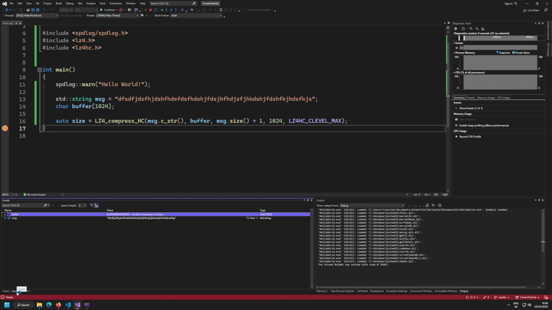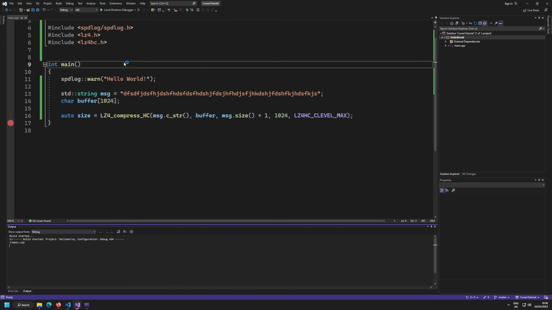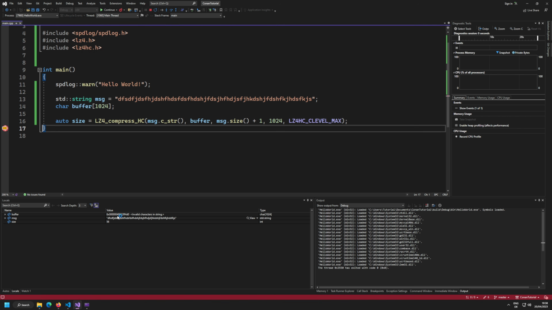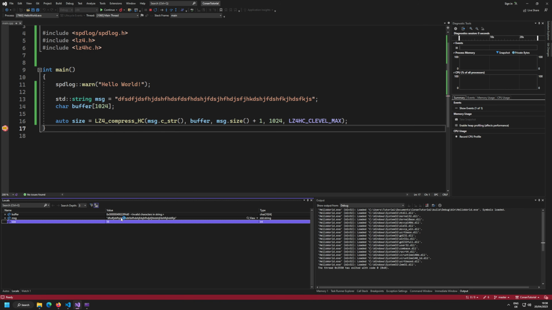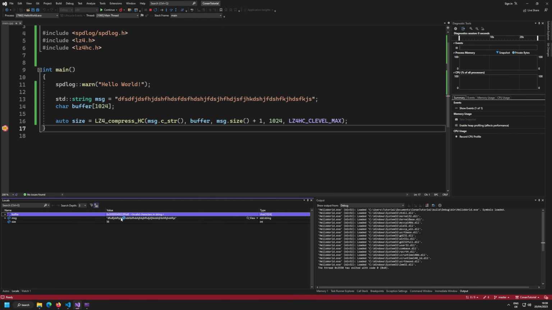My size has been optimized away, because I'm on release. That's not good. Of course, I need to be on debug so that I can see my size and you can actually see that it has done this correctly. And there we go. Size is 53. The buffer is of course invalid because there's some carnage going on in the format. It's of course not readable. But as you can see, we have done LZ4 compression.